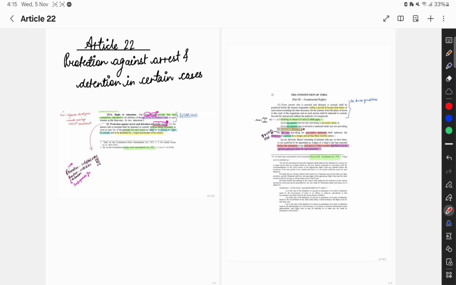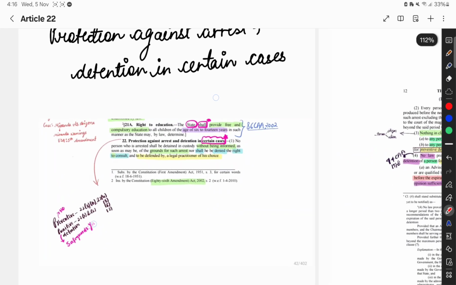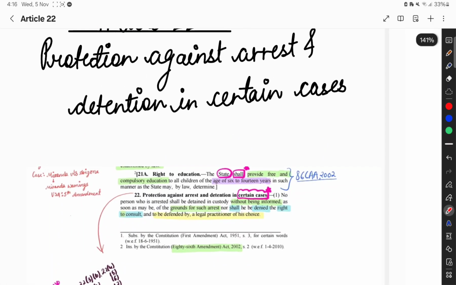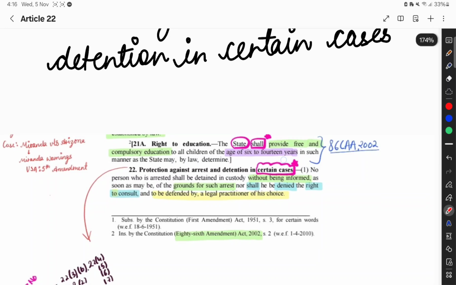In this session, firstly, we will proceed by a bare reading of the article. Then after that, we will understand what exactly this article is providing to us. Okay, now let's start with that. Name of the article: Protection against arrest and detention in certain cases. The words "certain cases" are much more important here.